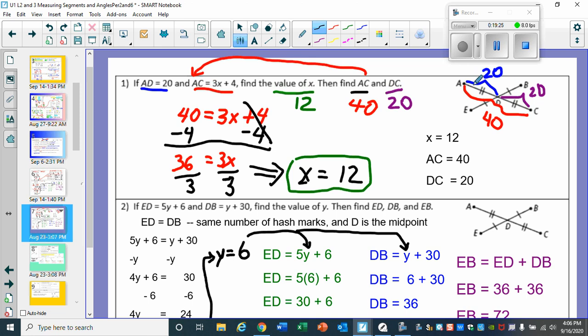Well, this problem we have to work backwards, because since D is your midpoint, we know AD has to be 20. Therefore, DC, since they also have the same hash marks, is also 20. So right away, DC equals 20. It was able to be found without doing any math. Similarly, you could say the same for AC. So AD is 20, DC is 20, 20 plus 20, 40. So AC is really 40.